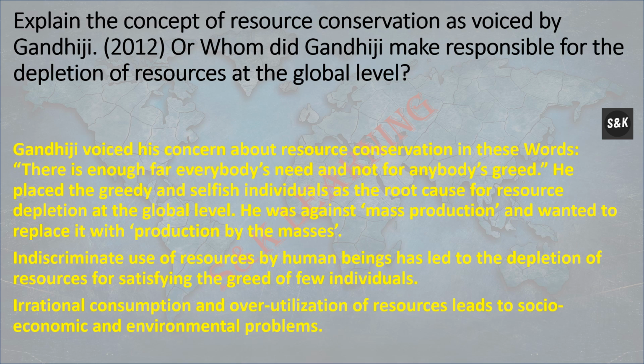Explain the concept of resource conservation as voiced by Gandhiji. Gandhiji voiced his concern about resource conservation in this world. There is enough for everybody's need and not for everybody's greed. He placed the greedy and selfish individual as the root cause for resource depletion at the global level. He was against mass production and he wanted to replace it with production by the masses.